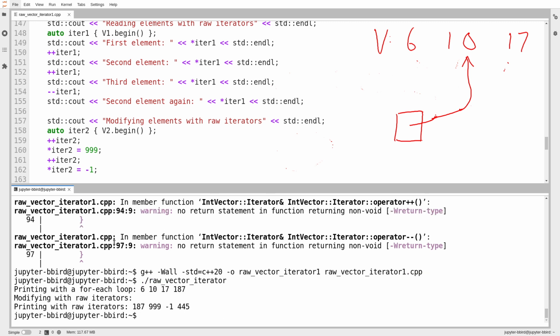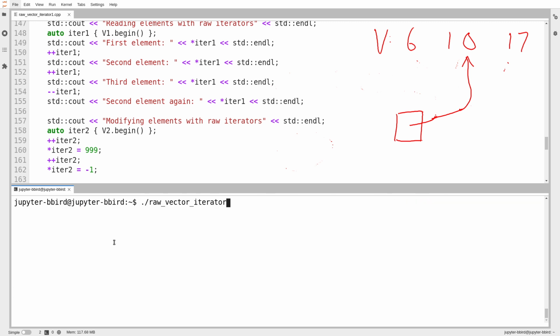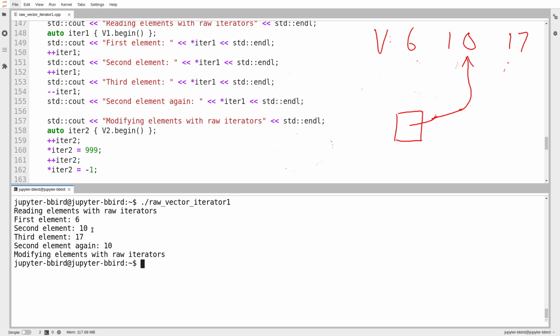There we go. Whoops, that's a version I was working on earlier. Raw vector iterator 1. So reading elements with raw iterators, that's the first step. And so we've got iter1, which is created with v.begin. We can actually track through what iter1 is supposed to do. So iter1 is created, and it begins by pointing at the very first element of v, index 0. Then we print out the first element, which is 6. We increment the iterator, so now it should point to the 10. And sure enough, it does. We increment it again, so now it points to the 17, and it does. We use the minus minus operator to pull it back by 1, and it then points to the 10.